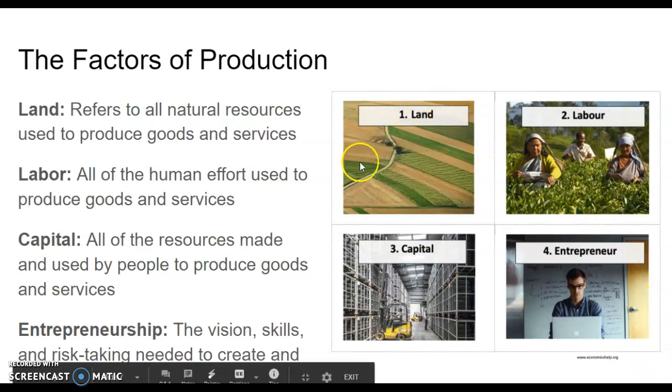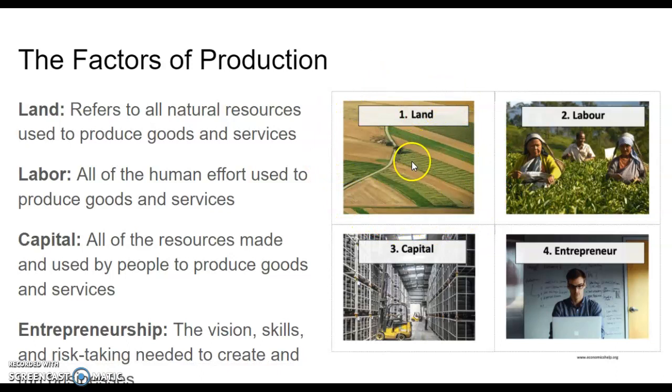As you can see here in this image, this is land, and it actually represents physical land where you might have a farm or you could build a building. But when talking about land as a factor of production, we are not always referring to the actual place where something is happening. This refers to all natural resources. So it could be the dirt that someone is using to create a good or produce a service, or it could be a precious mineral that goes into making some other type of good or service. For example, copper, iron ore, those things would be considered land.